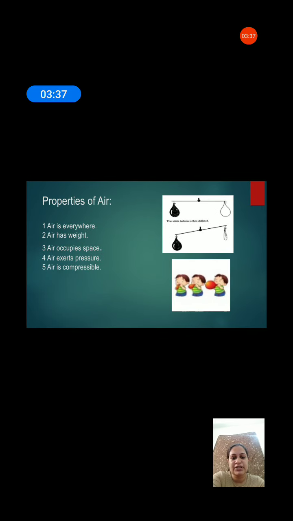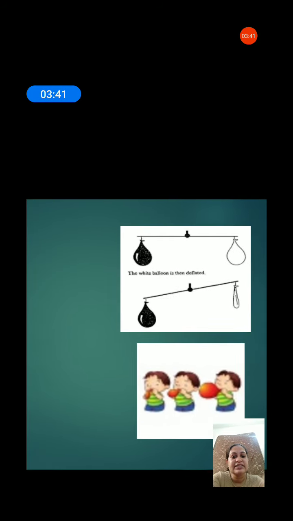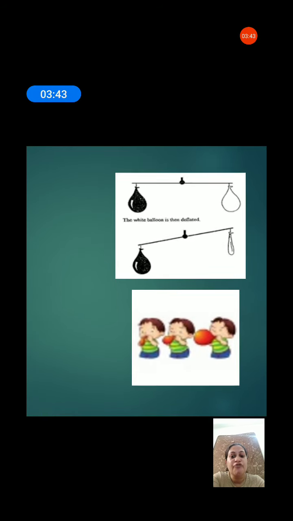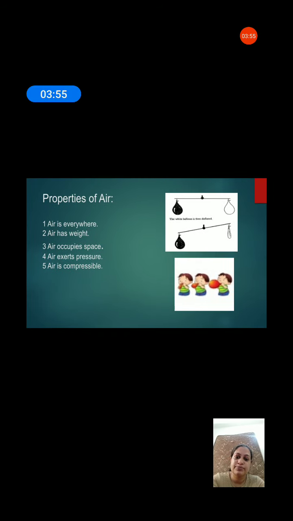Now come to the next point. Air occupies space. You can see in this picture the boy is blowing air inside the balloon and the size of the balloon is increasing. जैसे जैसे वो balloon के अंदर हवा feel कर रहे हैं, balloon का size बढ़ता जा रहा है. So this activity proves that air occupies space. अगर air को space की जरूरत नहीं होती तो balloon as it is रहता, but the size of the balloon is increasing. It proves that air occupies space.